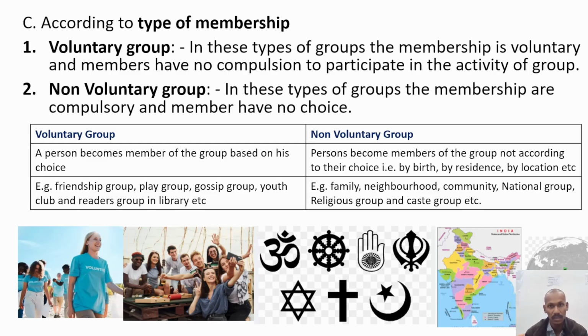Along with that, the community that we live in, we are Indian, all of that, right? We are Indian at the national level. So as a national group, we are Indian. But if we see at state level, we are Maharashtrian. At the religious level, we are Buddhist, or Hindu, Muslim, and different kinds of religions, also with that caste group. If you are born to a family and that family belongs to a caste, then you belong to that caste. So there is no voluntariness. There is compulsion that you belong to that caste, that religion, that country, that state, that district.